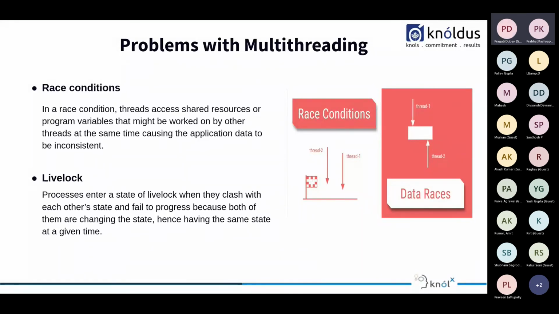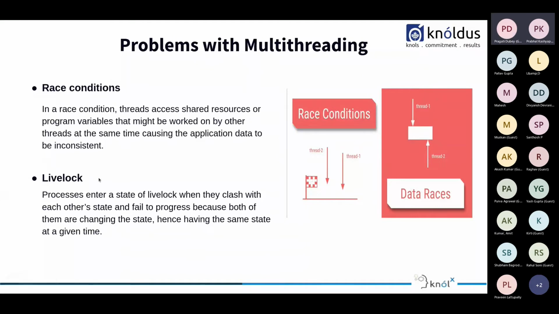The threads race through the critical section and try to read or write the shared resources depending on the order in which the threads finish the race. The program output changes as per the order. So, as we can see here, there are two threads, or there can be n number of threads that race towards the critical section, or a part of the program, in which we are writing a variable or reading a variable, and that changes the output of the program.